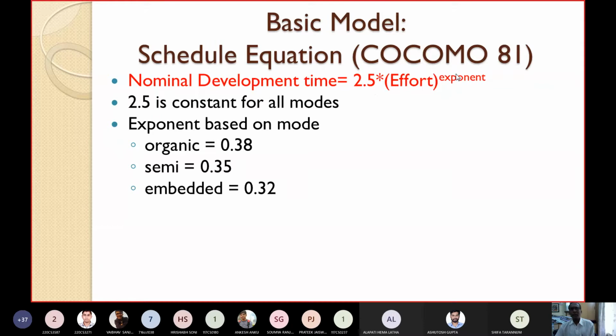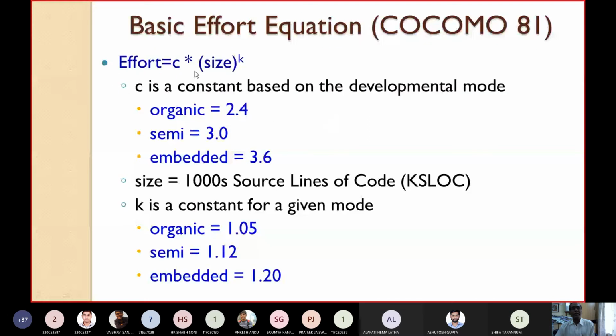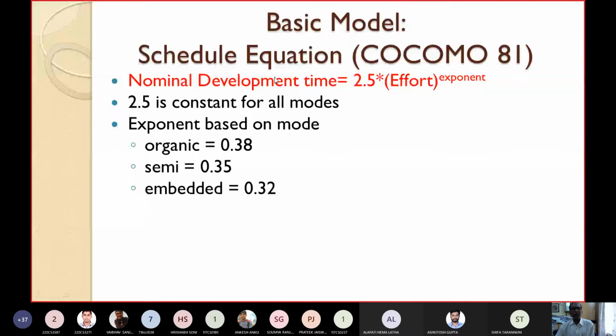So where will you get this effort? We have already computed the effort here. Given the size and the values of C and K, first you compute the value of effort. Then you put this value of effort here. The value of the exponent is already given. Then you can compute the value required for the schedule. You can express the schedule parameter through the term nominal development time.